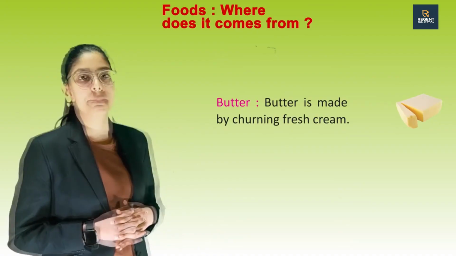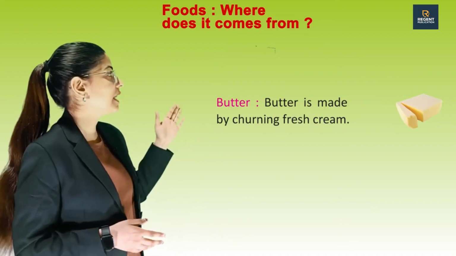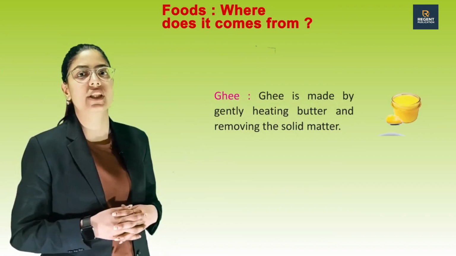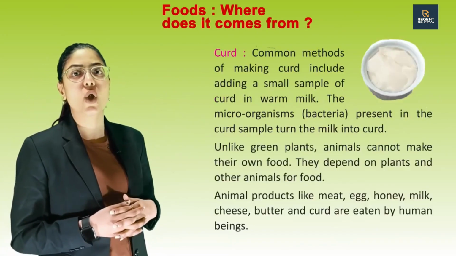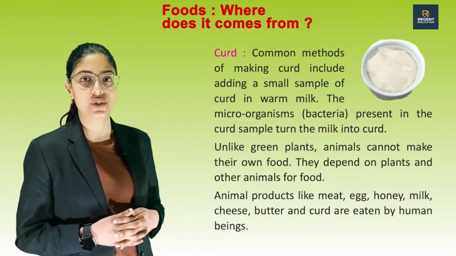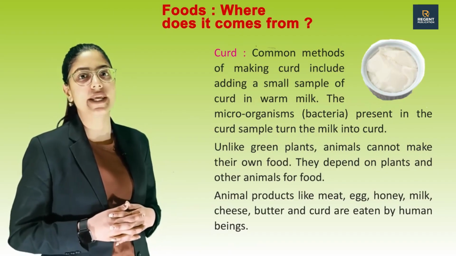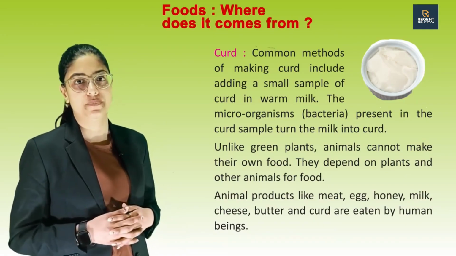Butter. Butter is made by churning fresh cream. Ghee. Ghee is made by gently heating butter and removing the solid matter. Curd. A common method of making curd includes adding a small sample of curd to warm milk. The microorganism bacteria present in the curd sample turn the milk into curd.